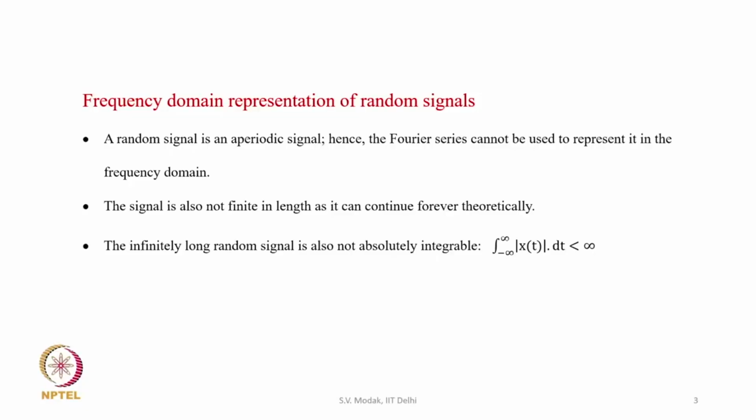The random signal is also not absolutely integrable. That is, if we integrate the absolute value of the random signal over the complete time axis, that integration is not finite. So, it is not absolutely integrable. For such signals which are not absolutely integrable, the Fourier transform does not exist. So, therefore, neither Fourier series expansion is applicable for random signal nor Fourier transform can be taken. So, how can the frequency domain representation of a random signal be determined? What frequency components make up the signal? How can that be determined?